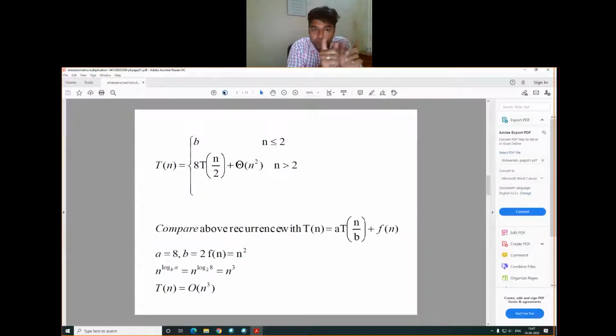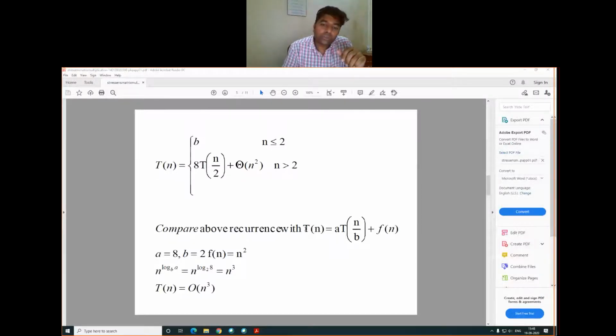B is a constant if n is less than or equal to 2. B means the base: for 2 cross 2 matrices the base is 2, and if it is 4 cross 4, then B contains the value 4. And if n is greater than 2, then the formula is T of n equals 8T of n by 2 plus theta n square, where n is greater than 2.